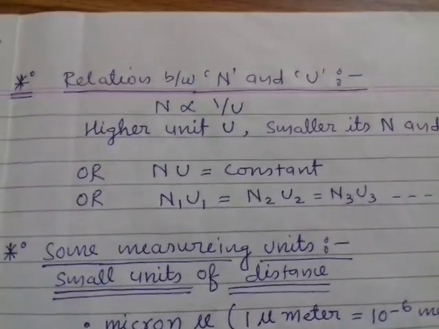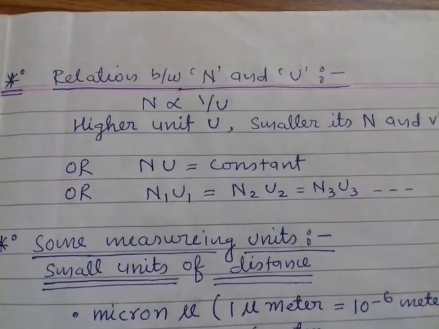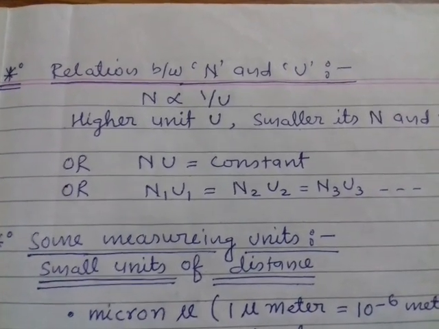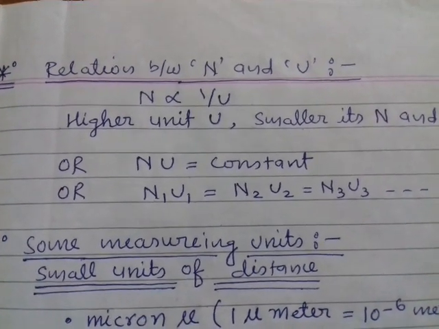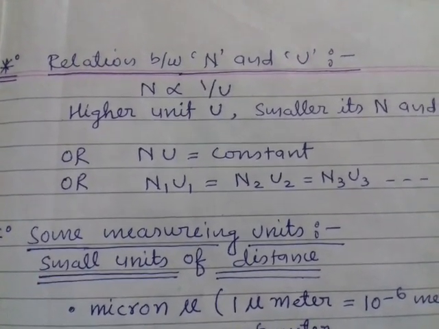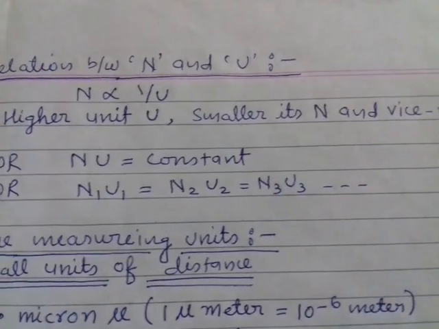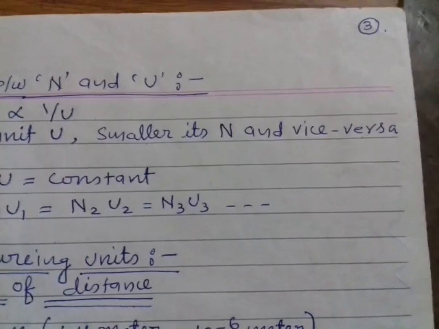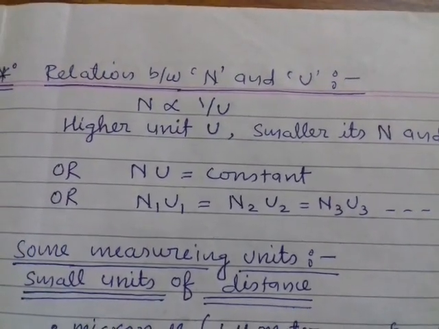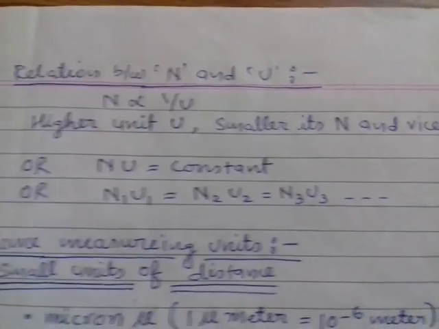Now, relation between numerical value and its unit. n is directly proportional to 1 upon u, or n is inversely proportional to its appropriate unit. It means higher the unit, smaller its numerical value, and vice versa. Vice versa means smaller the unit, higher its numerical value n of a physical quantity.